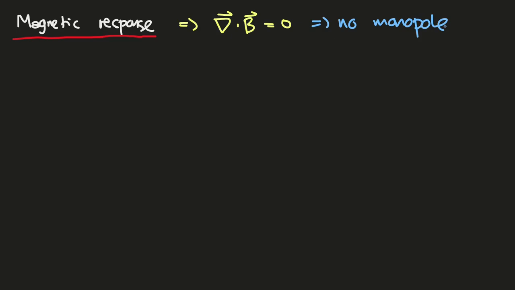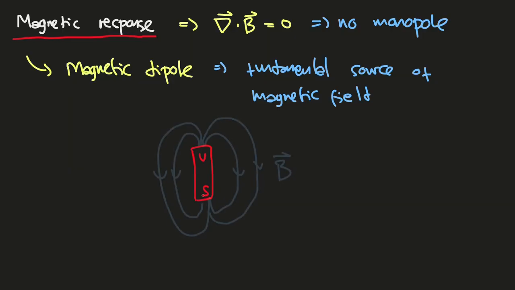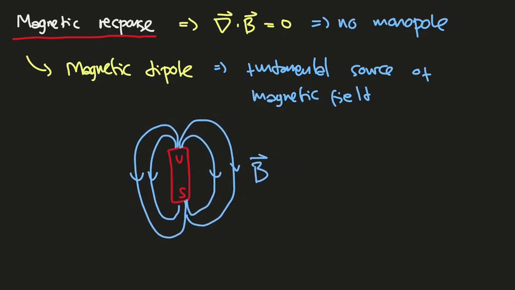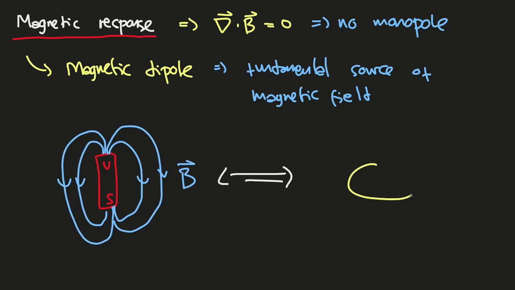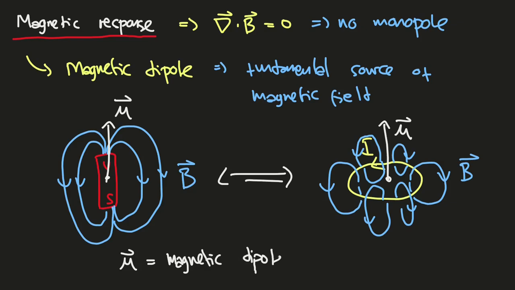So here we can define, analogous to the electric dipole, the magnetic dipole as the fundamental source of magnetic field. If we have a magnet like this, with its magnetic field of course, then this magnet system is equivalent to this loop with current, let's say I capital here, that of course creates a magnetic field. Here I can define the vector parallel with respect to B as the mu vector like this, for both. That mu vector here is the magnetic dipole moment.